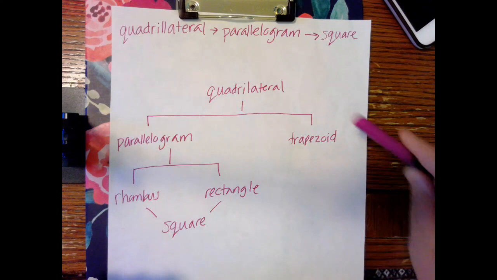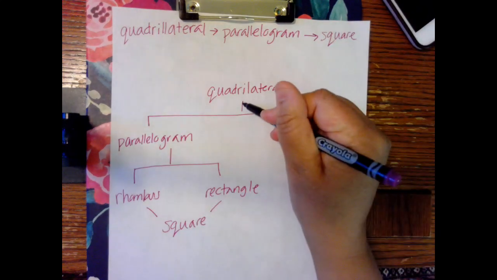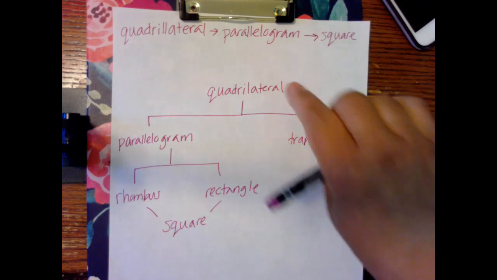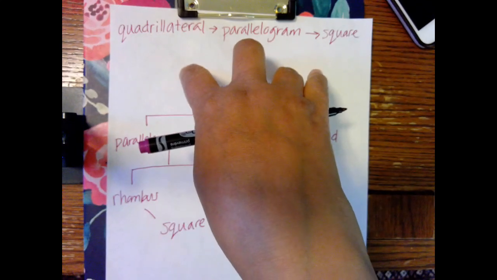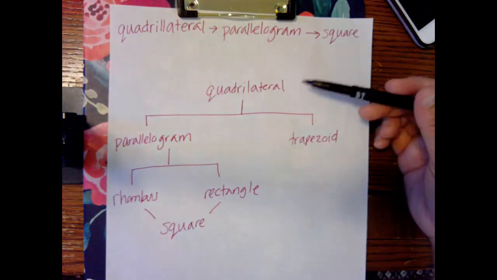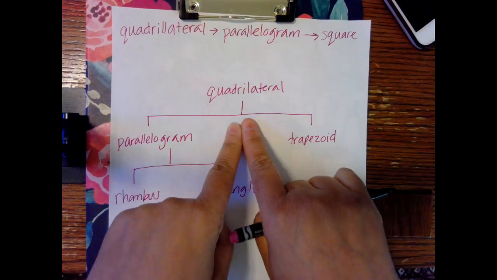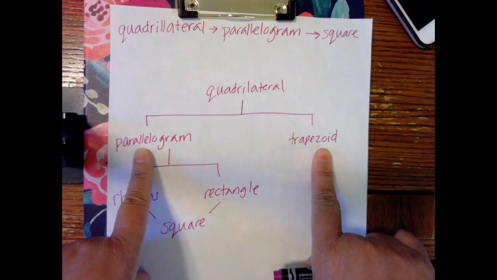So you look at it like this, on this hierarchy, we see that quadrilateral is at the top, okay? There's actually other things that could be up here, like plane figure, but we're just focusing on quadrilaterals. Now, quadrilaterals could branch off into 2. They could be either a trapezoid or a parallelogram.